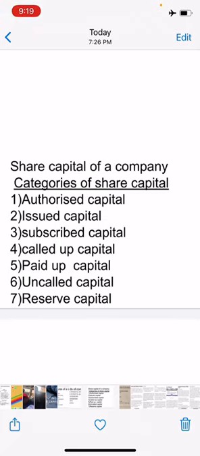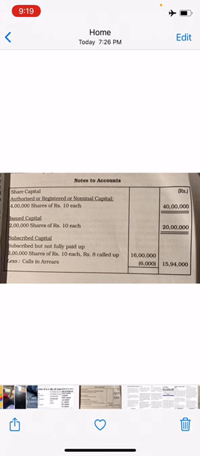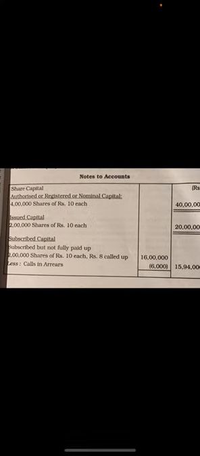See in your textbook, page number 5, they have shown a note of account. They have shown you how this share capital is presented. First is share capital. Here they have given you an example. Authorized or registered or nominal capital. As I've told you, authorized capital, registered capital and nominal capital are one and the same. So it is 40 lakhs.